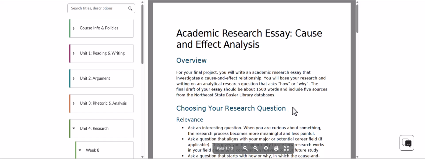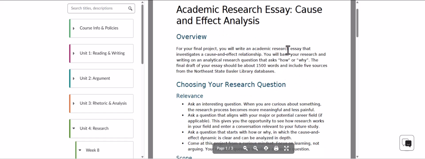So this is an academic research essay, and part of the thing that you're required to do here is learn how to research in an academic sort of way, like use articles and that stuff from academic sources instead of just Googling random stuff or looking at the AI overview, that kind of thing. So that is part of the requirements here. So, if you turn your paper in and it's all just random stuff from Google, even Google Scholar, that's not going to be adequate.